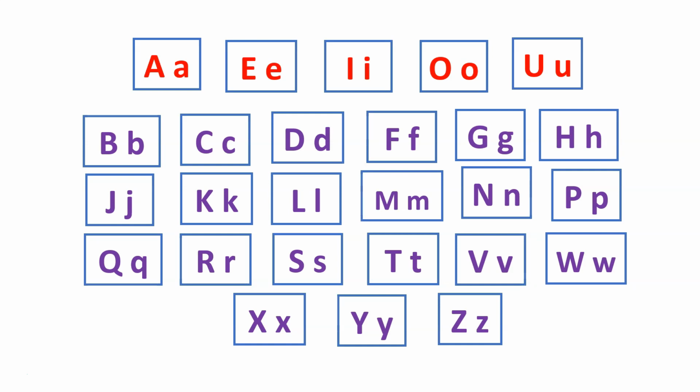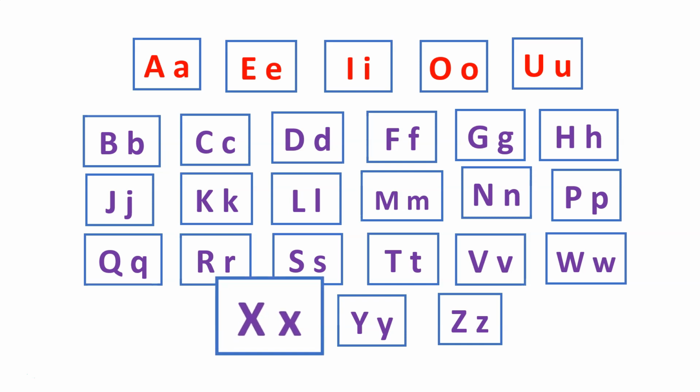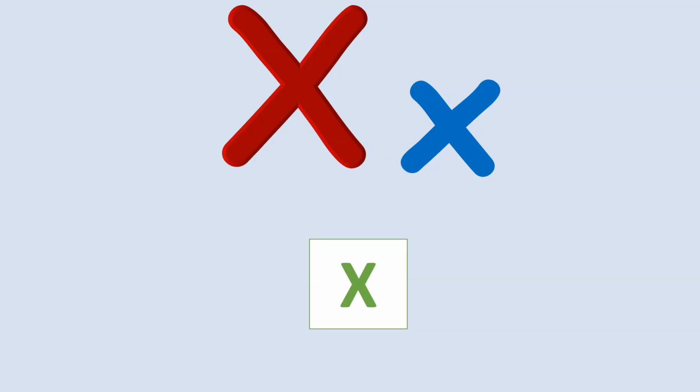Today, we are going to learn the phonic sound of letter X. So let's get started. The phonic sound of letter X is X. Listen carefully. The phonic sound of letter X is X. While reading words or text, we read letter X as X. Let's read some words having letter X.